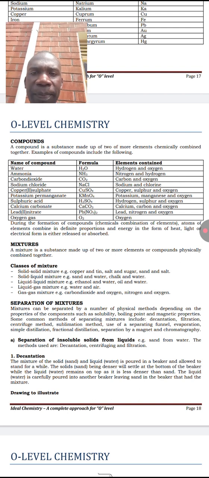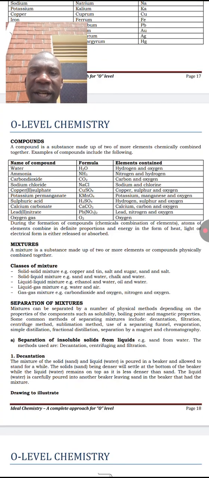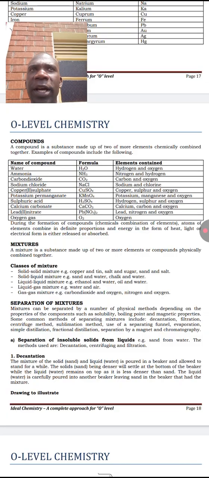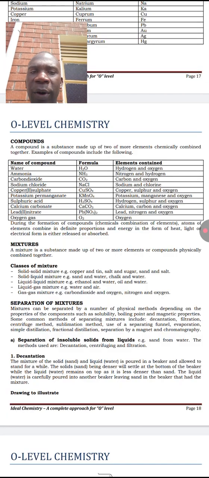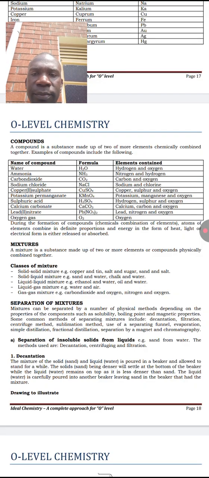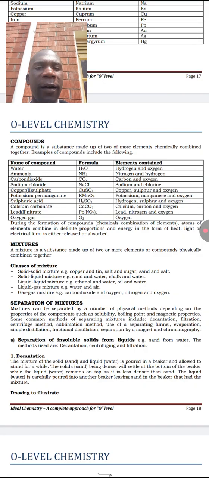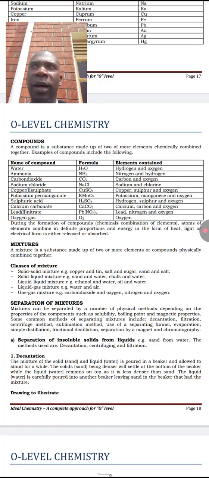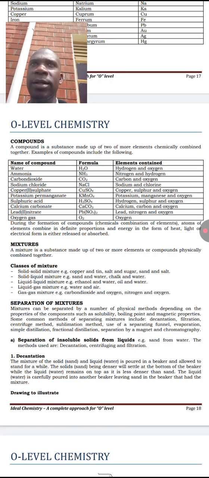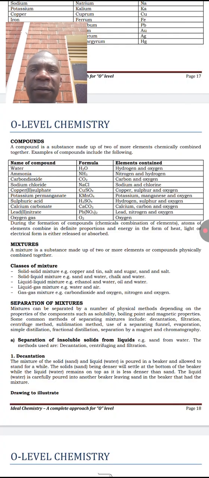A mixture is a substance made up of two or more components that are not chemically combined together. In other words, they are physically combined together. Since the components in the mixture are not chemically combined together, they can easily be separated by physical means.